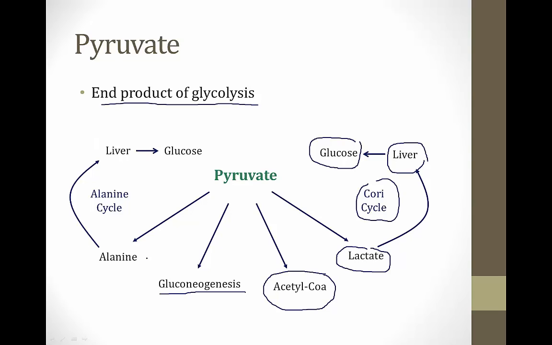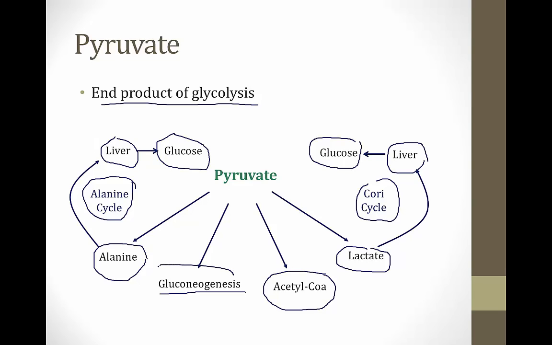Another potential fate for pyruvate is conversion into the amino acid alanine. Once it's converted into alanine by muscles, it can carry nitrogen back to the liver. The liver can then extract that nitrogen and convert it to urea, and the liver can also convert the alanine back into glucose, which can then go back to muscle cells. This is called the alanine cycle, which I talk about in more detail in some of the modules on amino acids. But for this module, what we're going to focus on is the conversion of pyruvate into acetyl-CoA, and whether pyruvate is going to be converted into acetyl-CoA via pyruvate dehydrogenase or go back into gluconeogenesis.